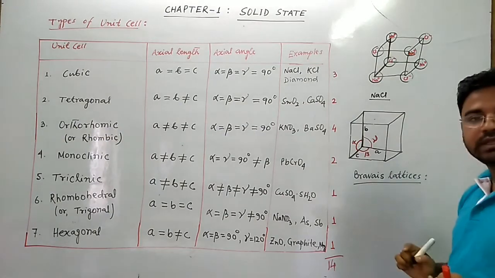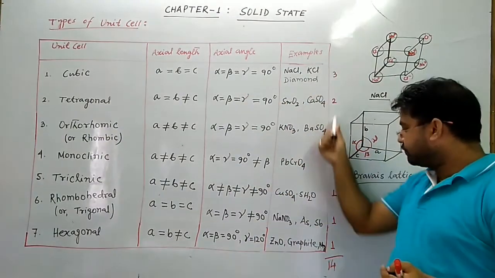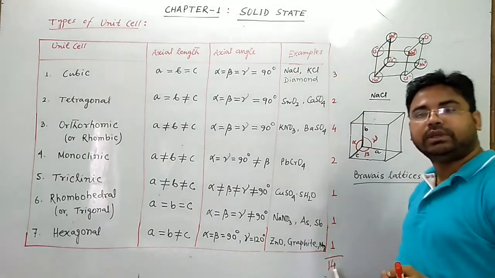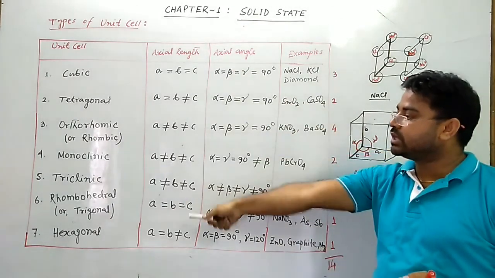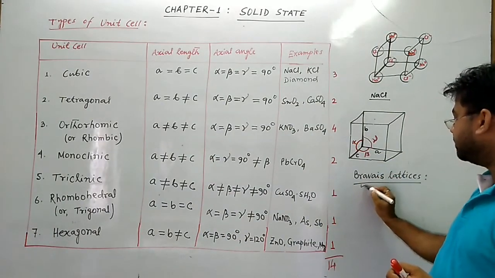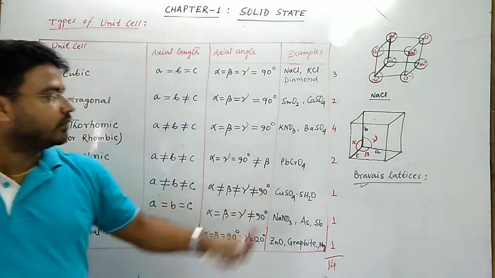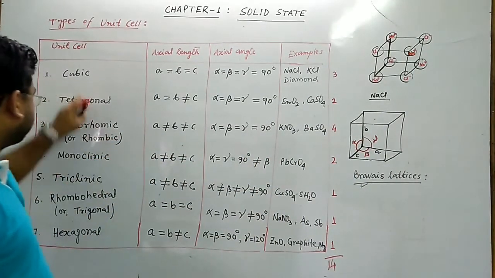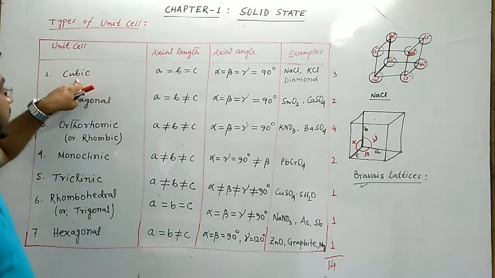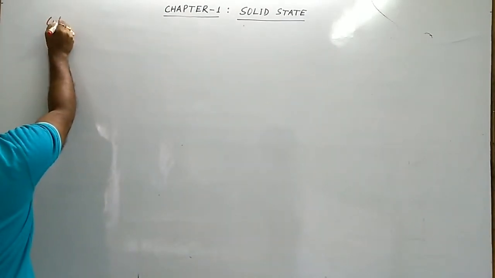So what are Bravais lattices? In crystalline solids there are 14 types of unit cells corresponding to the 7 crystal systems, which are collectively called Bravais lattices. Clear? So now you have to study the cubic unit cell. So now start with the cubic unit cell.